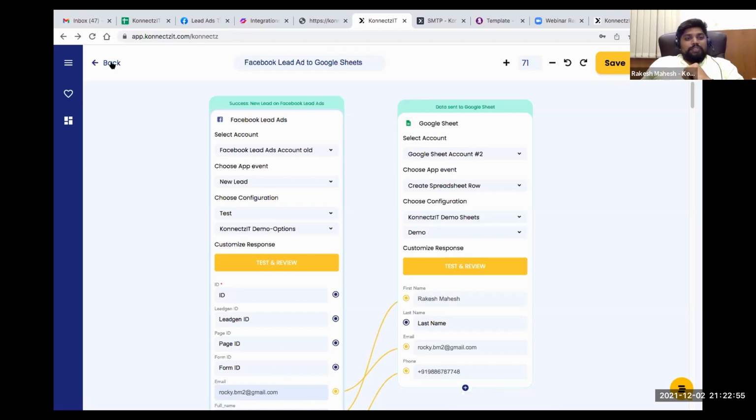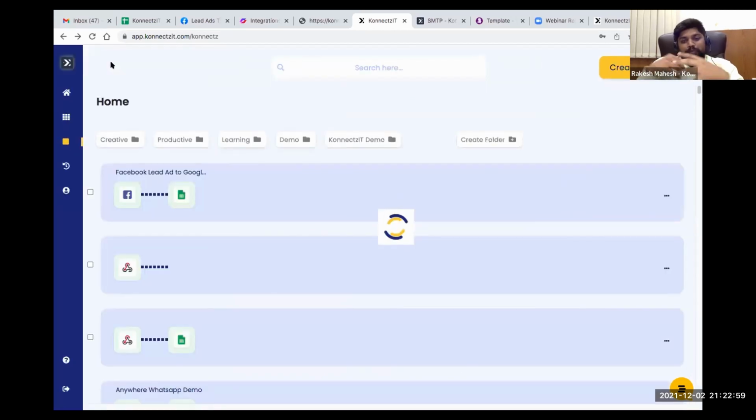So now we have finished one simple integration. Let me do a more complex one. This was the authorized app. Let me show you a new kind of app, which is a webhook app: how to connect a webhook app and how to build a use case inside a webhook app.